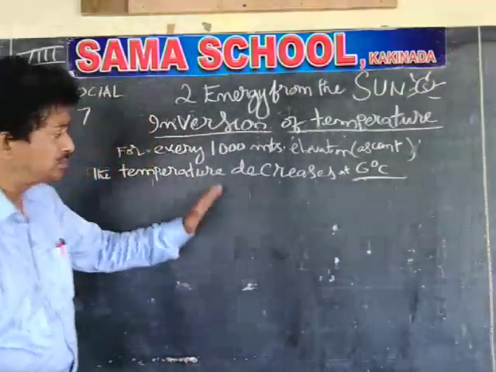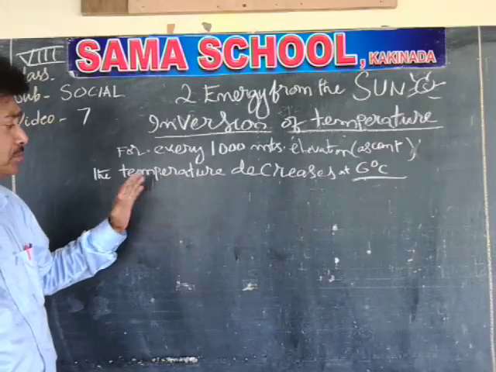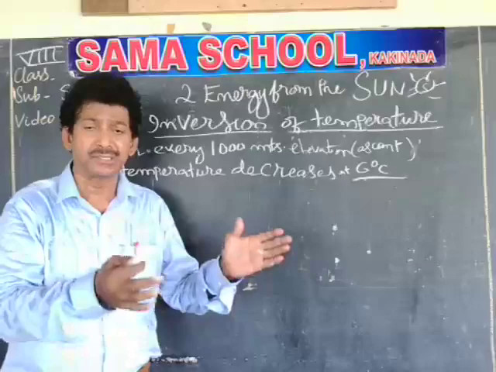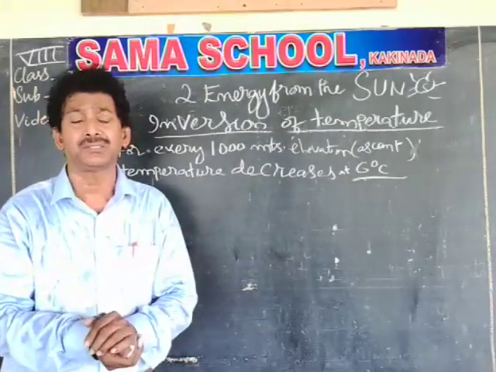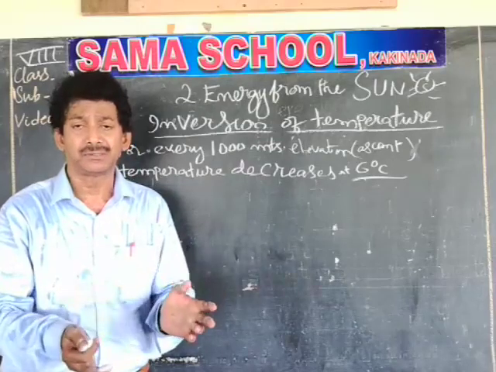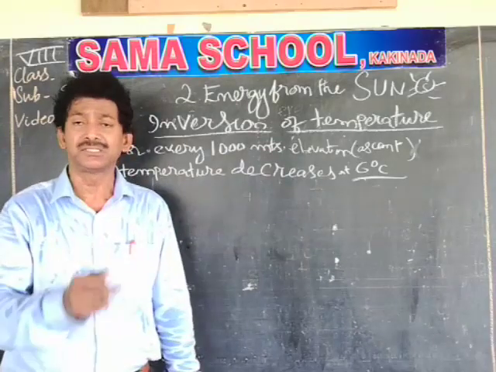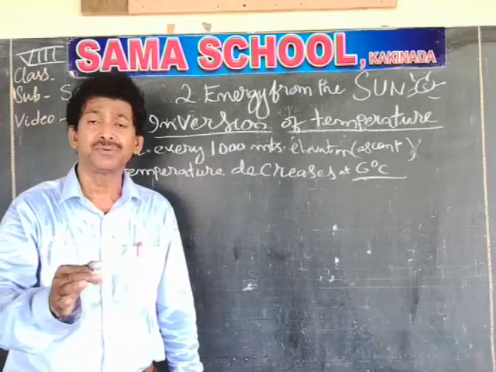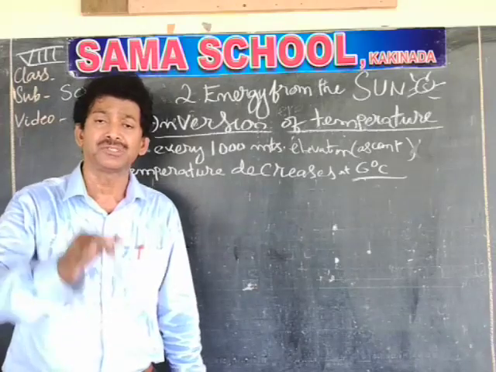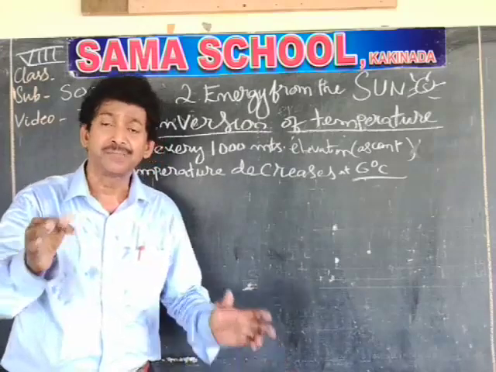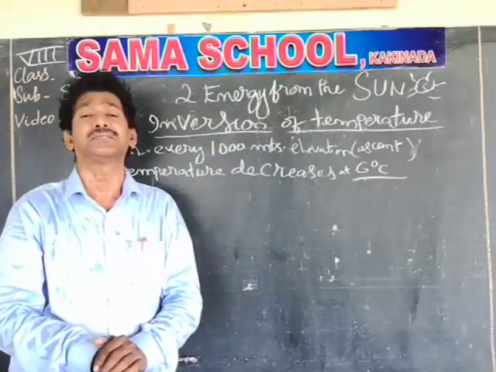So now, this is the general theory. Temperature should decrease when you are going up into the sky, with elevation. But in some conditions, this will not happen. Instead of decreasing with the elevation, sometimes the temperature will not decrease.